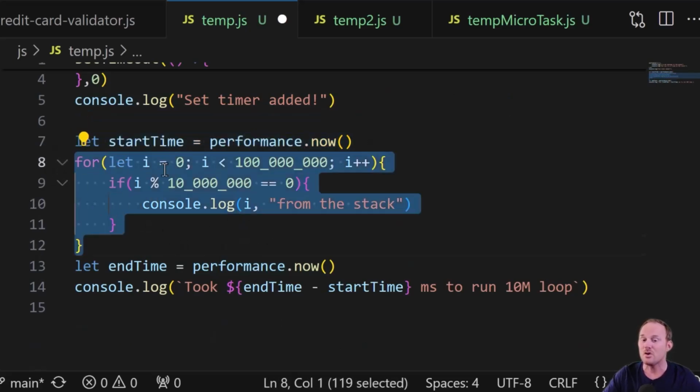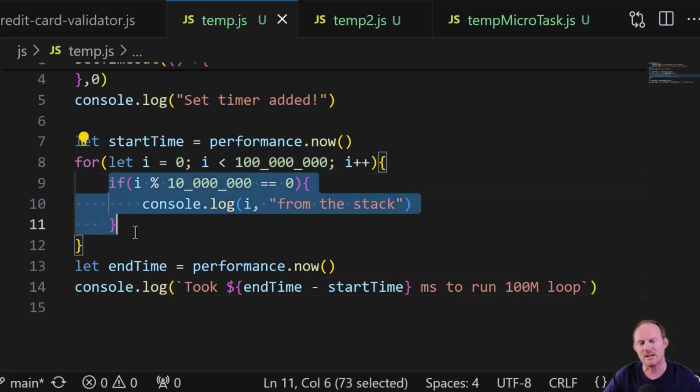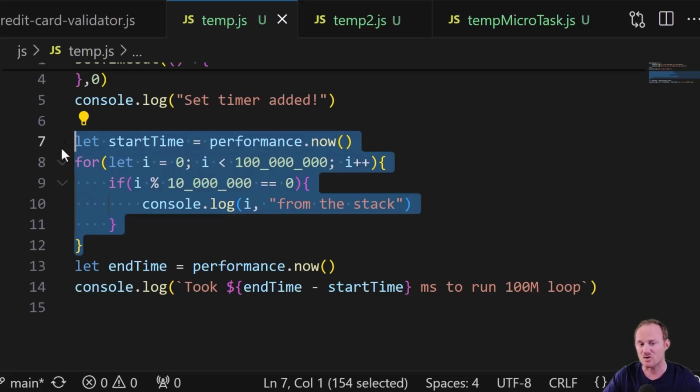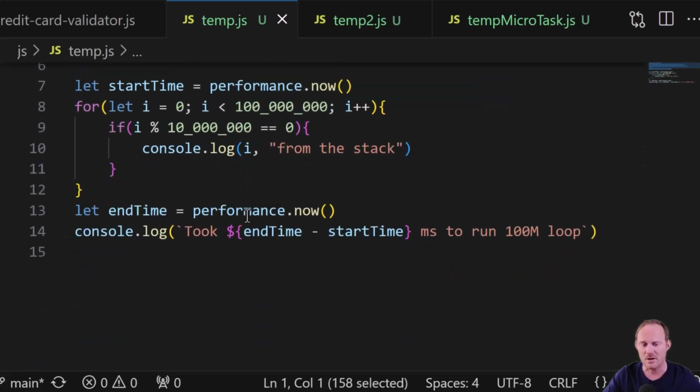And then I've got a loop that runs 100 million times. It looks like I got a mistake down there, but we're going to run from 0 to 100 million, and then there's just a little logic here. If i is divisible by 10 million, then just print off where we're at and that it's coming from the stack. This is synchronous code, so this will definitely run in order. It's just how will it run relative to this stuff up here.